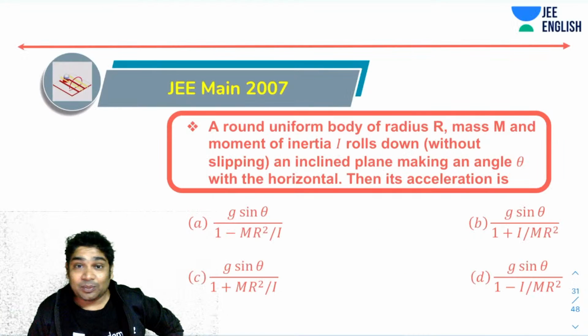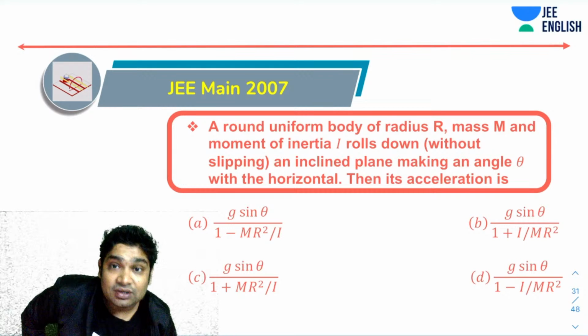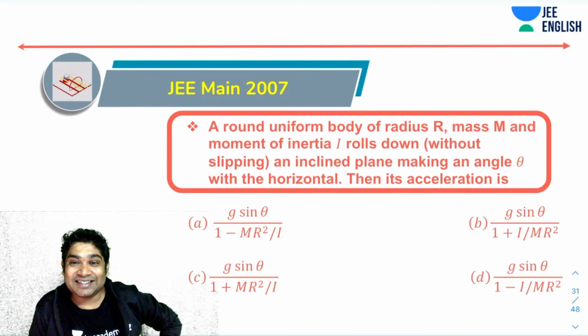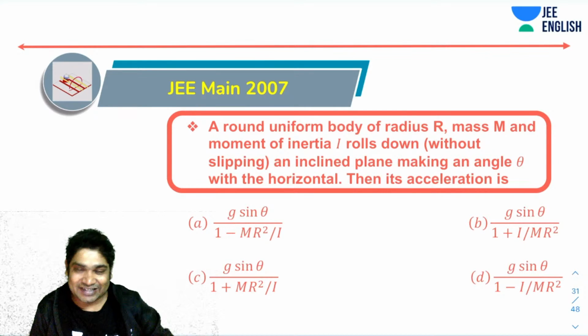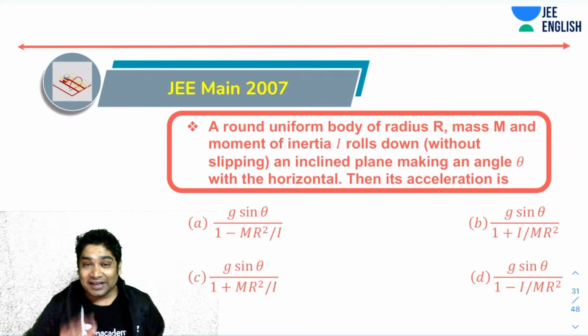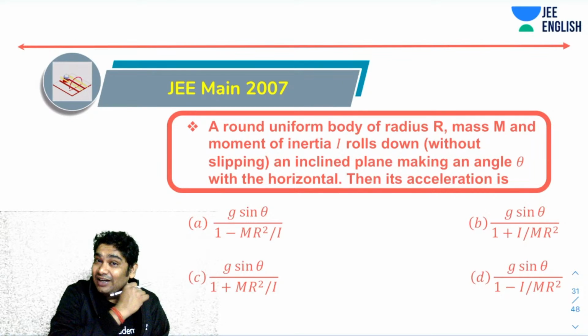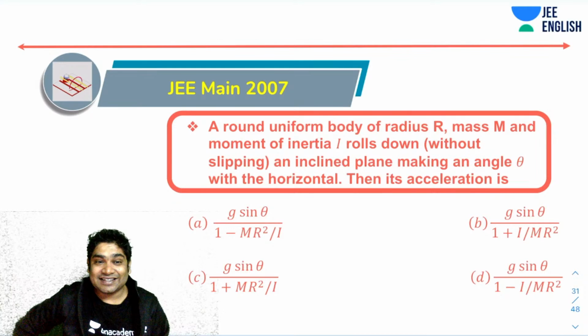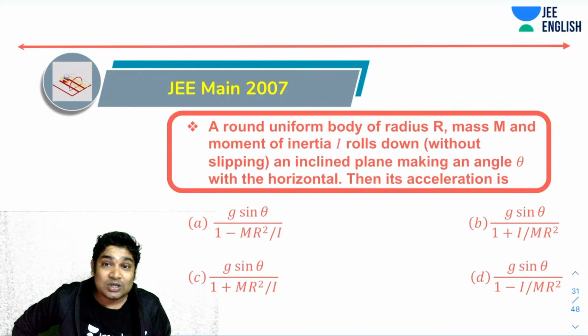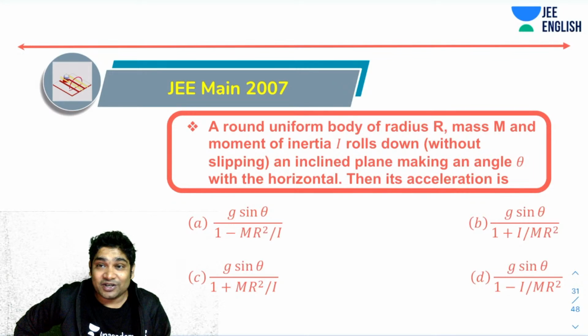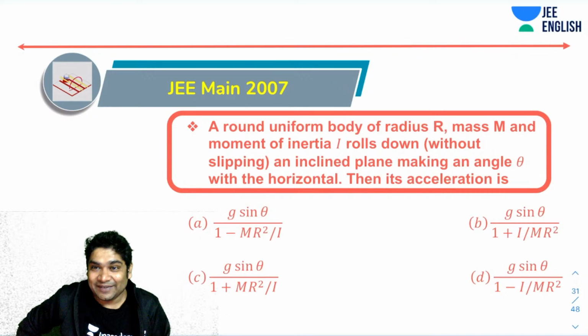Next, let's try another problem. This is a previous year JEE Mains question. Okay, so this was asked in 2007. I think we just calculated the answer for this. This you should be able to immediately tell me. A round uniform body of radius r and mass m with moment of inertia I, again, let that be the moment of inertia about the CM, rolls down without slipping on the incline. Its acceleration would be? If you paid attention, you should be able to answer this one quickly.